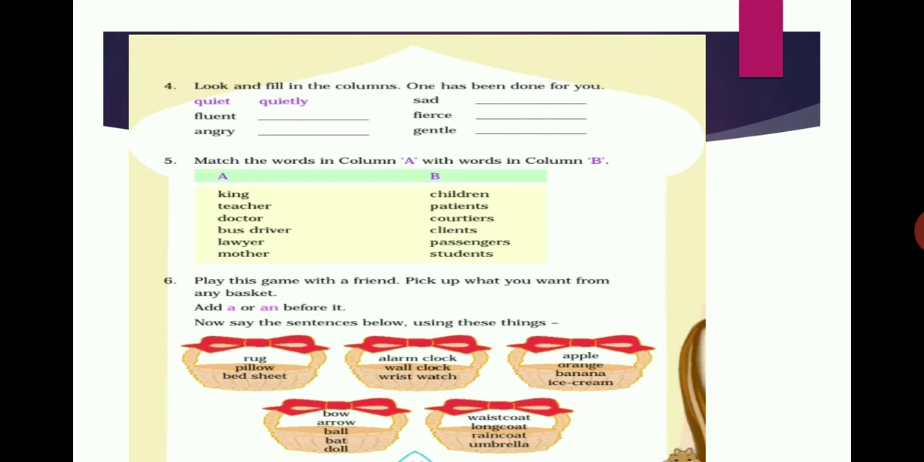You have to just place. First one I will do for the basket. First basket I will do a rug, a pillow, a bedsheet. Everything is a consonant. Like that you fill all the other things. You complete this exercise.